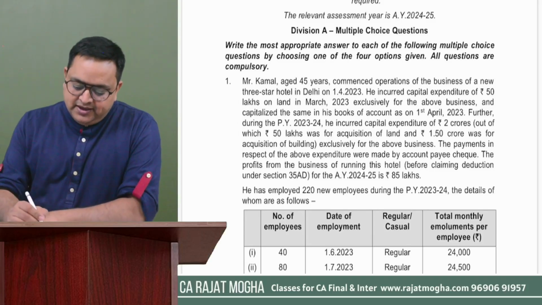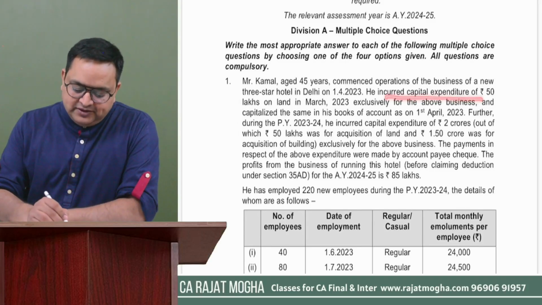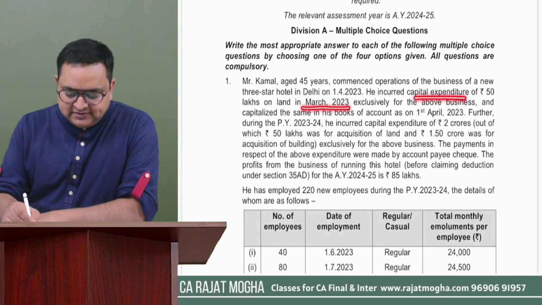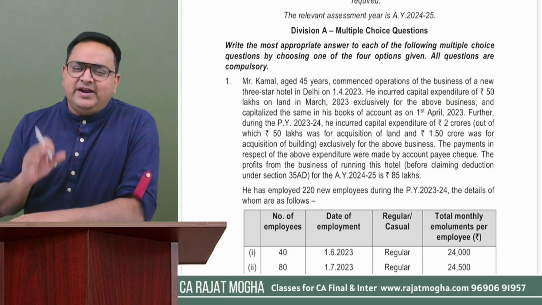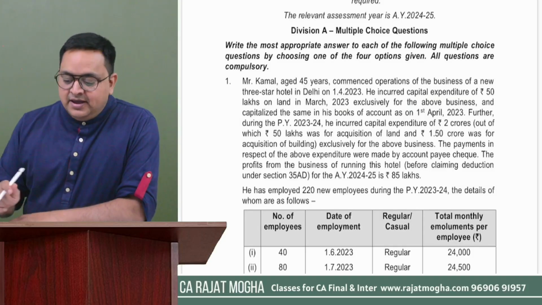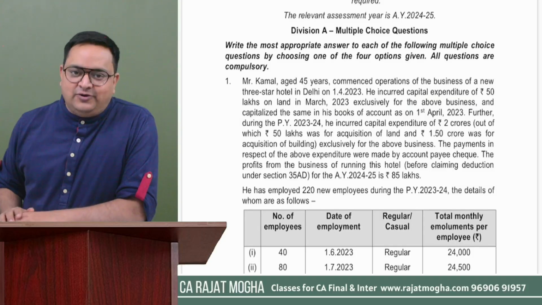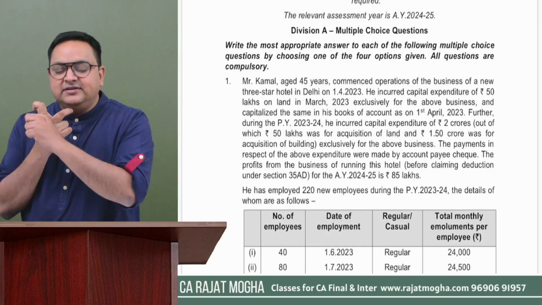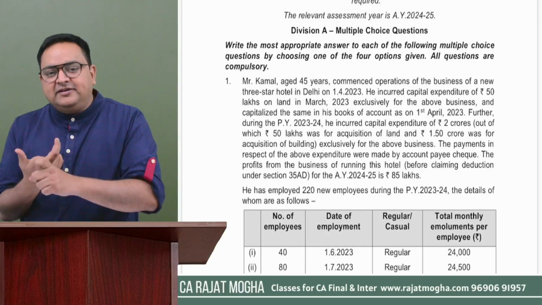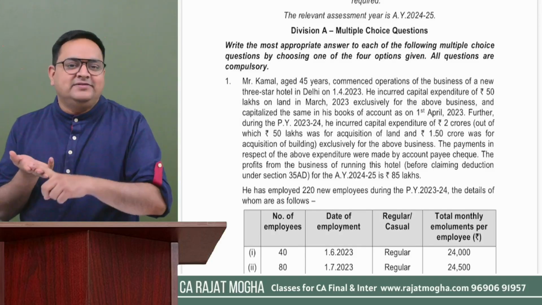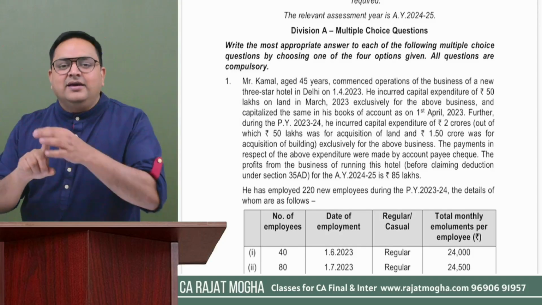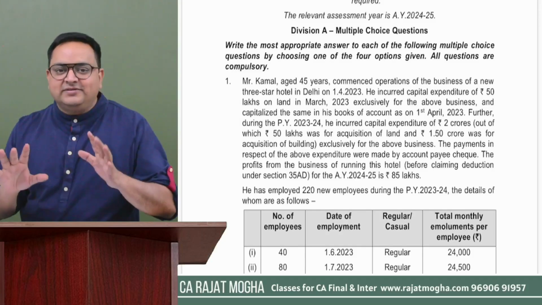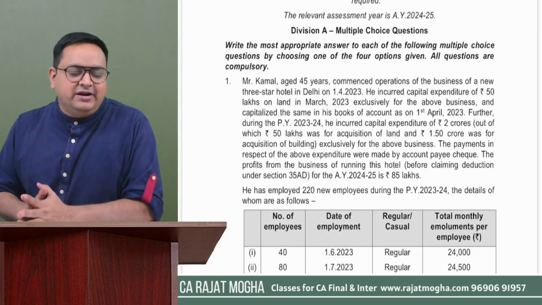Okay. He incurred capital expenditure of rupees 50 lakh on land in the month of March 2023. Okay, he has incurred capital expenditure. 35AD, we understand, is for capital expenditure. But three types of capital expenditure are not allowed. One is land. If the assessee has made a capital expenditure on land, goodwill or financial instruments. I'm again repeating, land, goodwill and financial instruments are not eligible to get the deduction of 35AD.